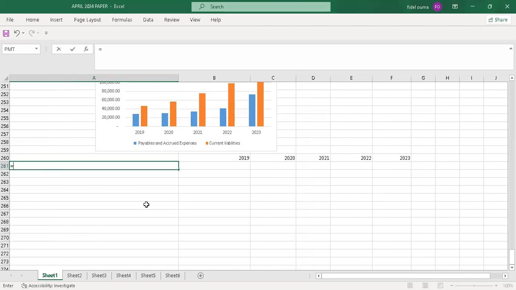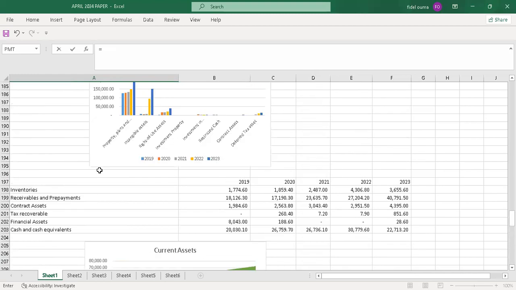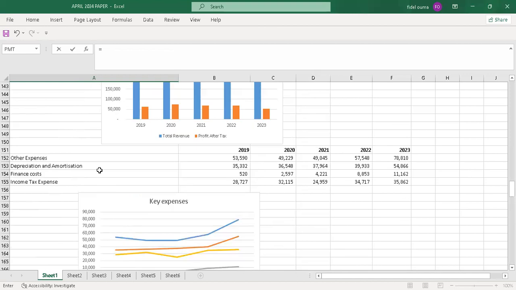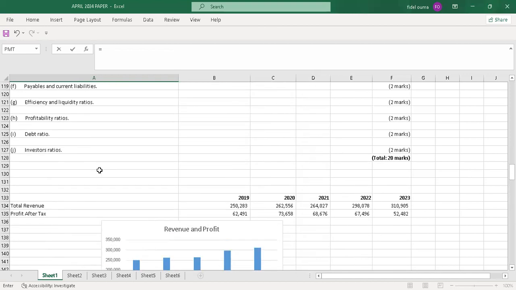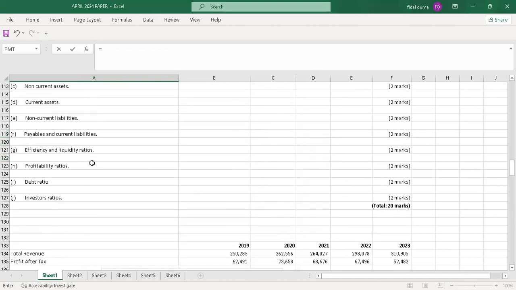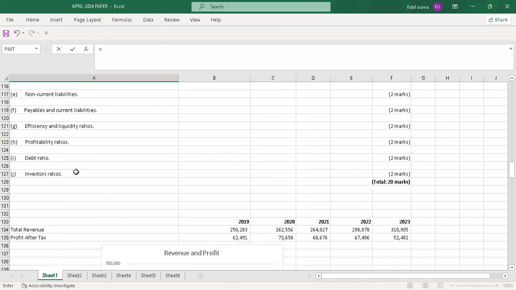Yeah, so they were testing your knowledge. However much they provided everything for you, they were testing whether you know these ratios, whether you still recall. And for my classes, I taught these ratios before this paper was done. I taught ratio analysis before this paper was done.